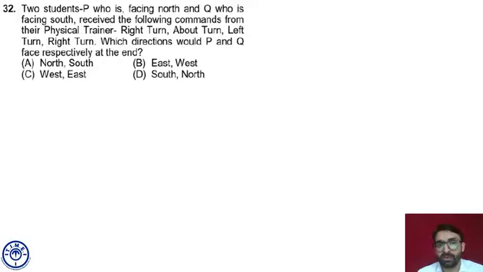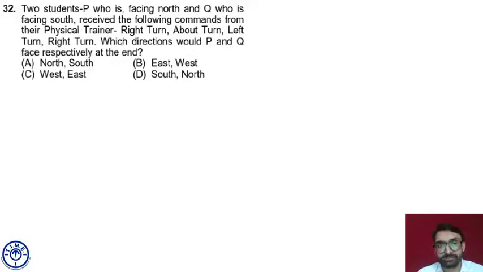Q, who is facing south, took a right turn. That means now he must be facing west. South, right turn, west. Perfect. About turn. From west, what will an about turn be? East. About turn means a 180 degree turn, clockwise or anti-clockwise direction. Just turn your face to the opposite direction in which you are facing right now. So south, west, west to east, that is about turn. Now you are facing east.